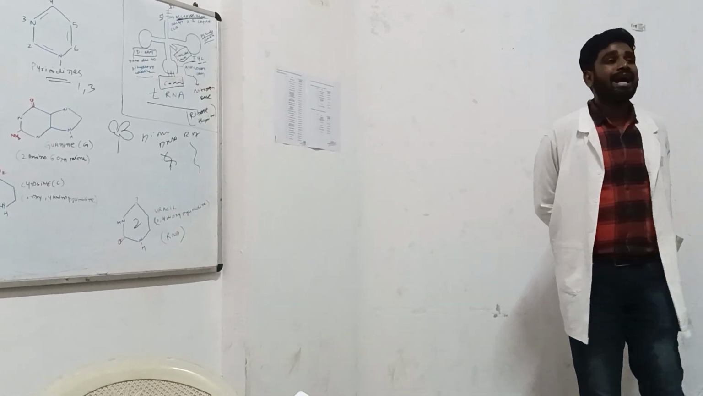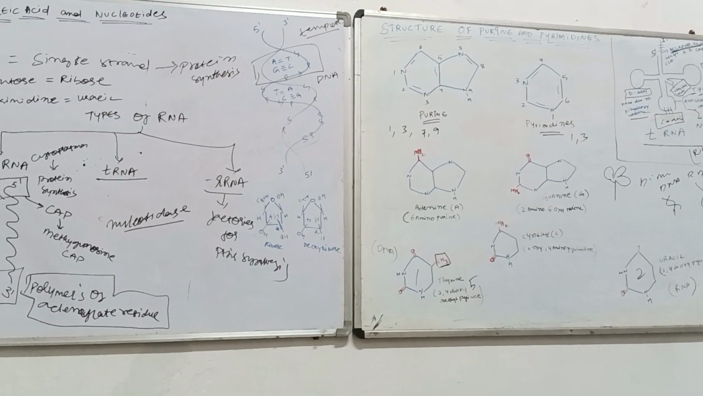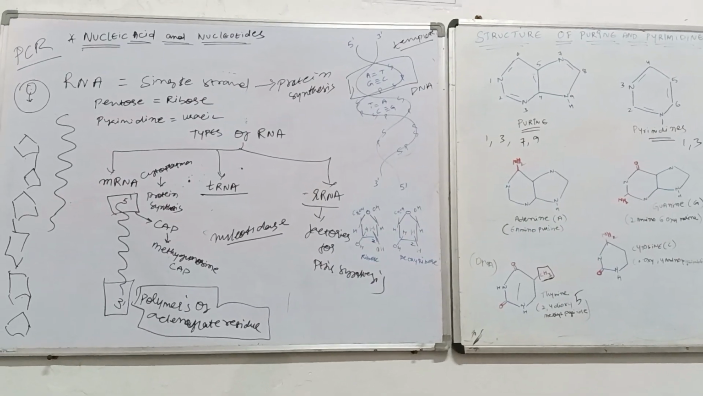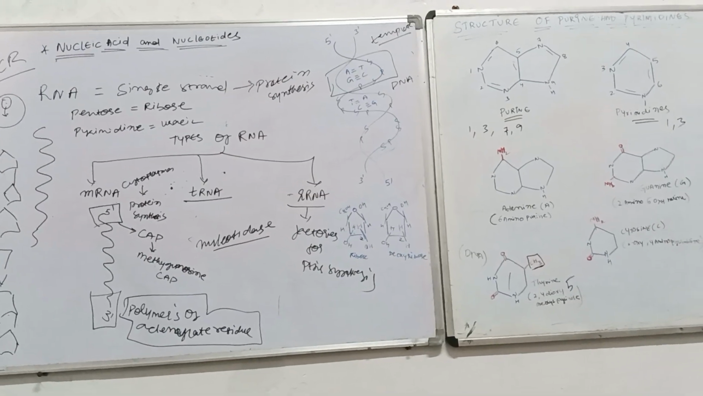The last one we discussed is the ribosomal RNA. Ribosomal RNA is considered a matrix for protein synthesis.